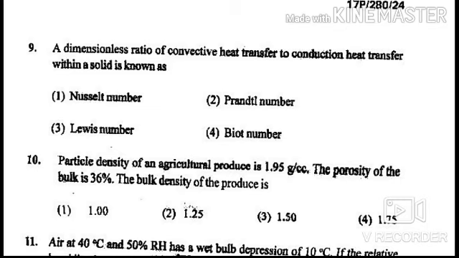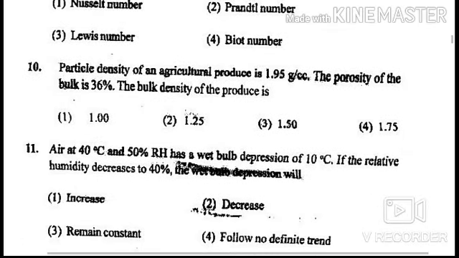A dimensionless ratio of convective heat transfer to conduction heat transfer within a solid is known as Prandtl number. Next question is, particle density of an agricultural produce is 1.95 gram per cc. The porosity of the bulk is 36%. The bulk density of the produce is. Options are 1.00, 1.25, 1.50 and 1.75.